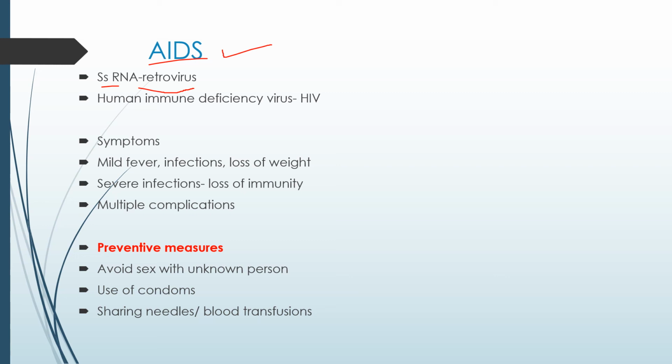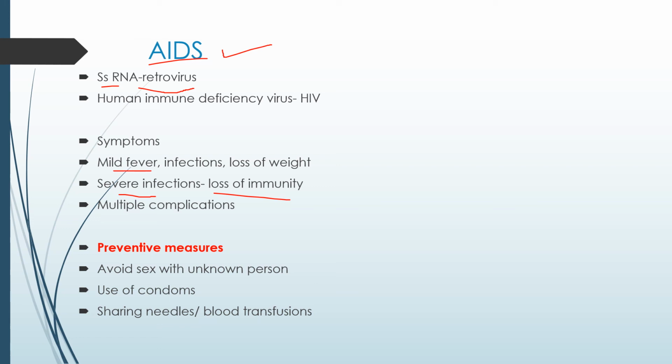And the symptoms of this disease: mild fever, infection, weight loss. Severe infection leads to loss of immunity, and the entire immune system is destroyed here. It mainly attacks the T cells. It destroys all the T cells, and this leads to multiple complications as the immune system is affected.